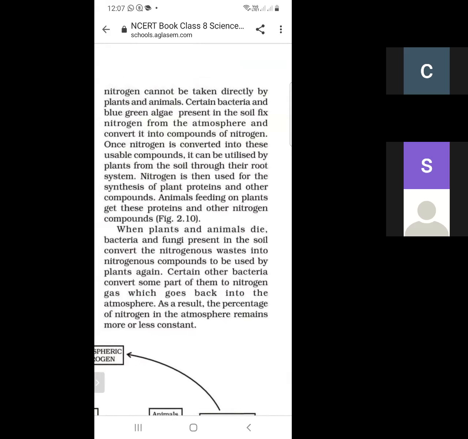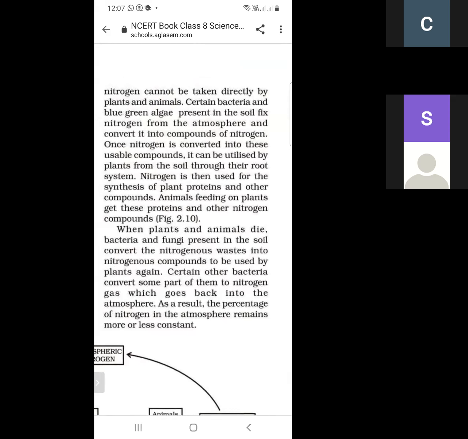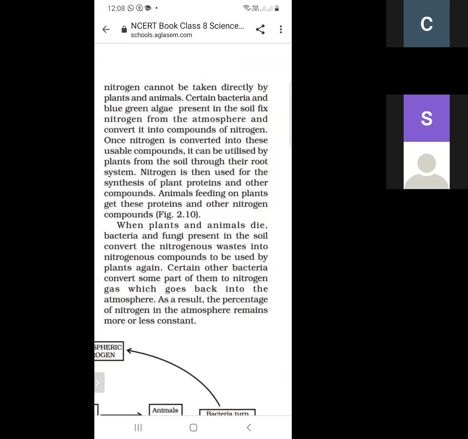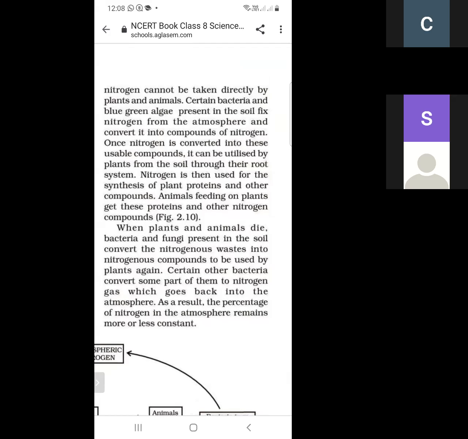As we have known, in our atmosphere 78% nitrogen is present, but it cannot be directly used by plants and animals. There are certain bacteria present in the roots of plants which convert nitrogen into compounds of nitrogen, and then it is used by the plants for growth and for other purposes.